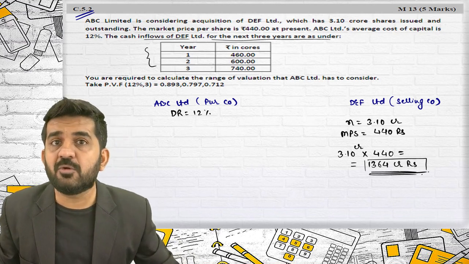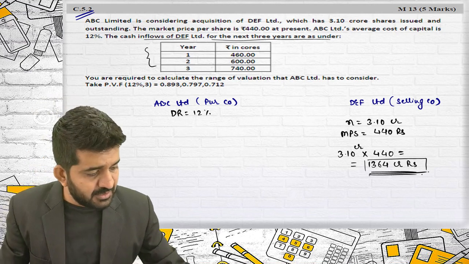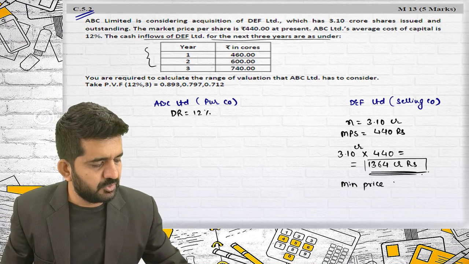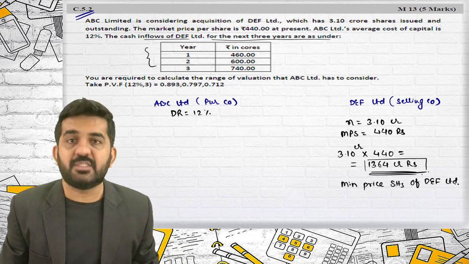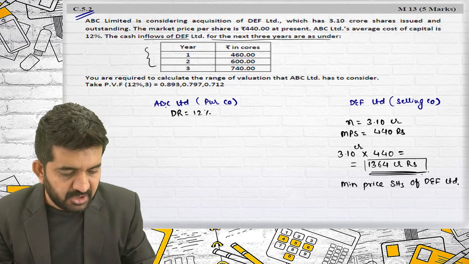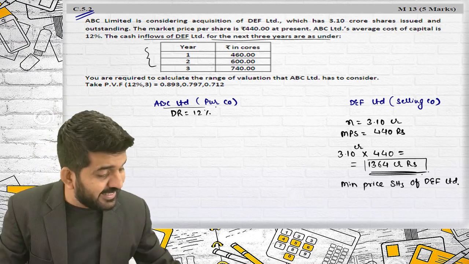So if the shareholders are selling their company to someone else, this is the minimum price shareholders of DEF Limited requires. Otherwise, they will be selling it into market. Why they will be selling it to any other player? They will be selling it to any other player only if they are getting something more or at least this much amount.